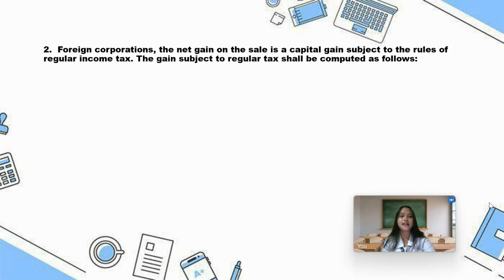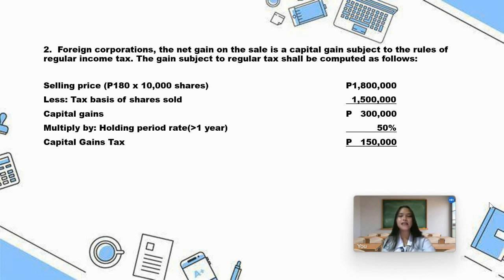The net gain on the sale is a capital gain subject to the rules of regular income tax. The gain subject to regular tax shall be computed as follows. Selling price, 180 times 10,000 shares, is 1,800,000, less tax basis of shares sold, 1,500,000. The capital gain is 300,000 multiplied by the holding period rate of 50%. Therefore, we have a capital gains tax of 150,000 pesos.